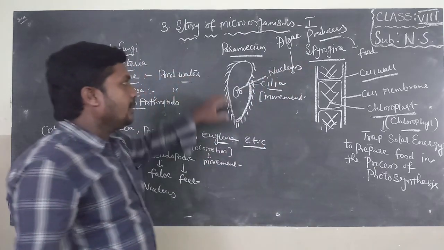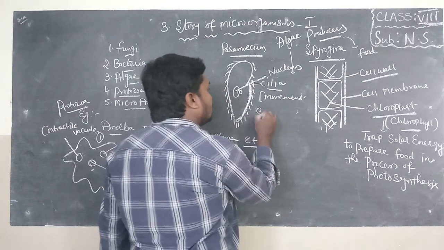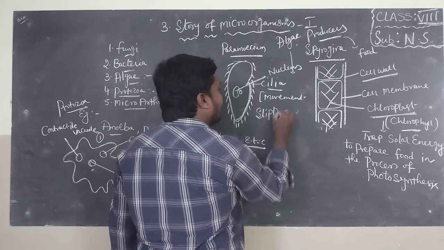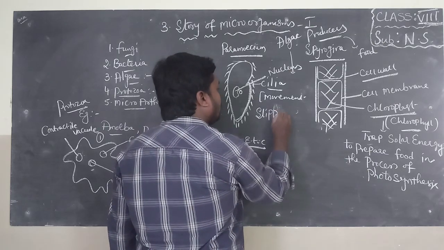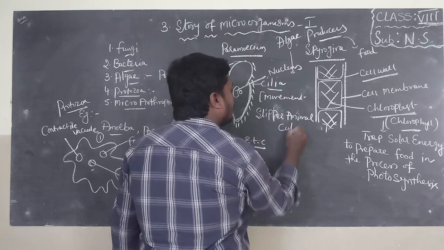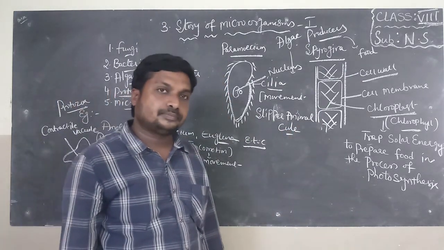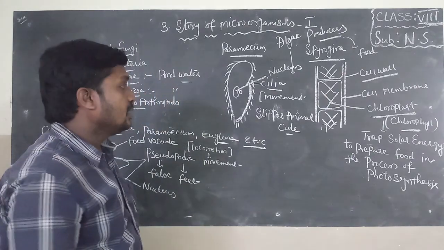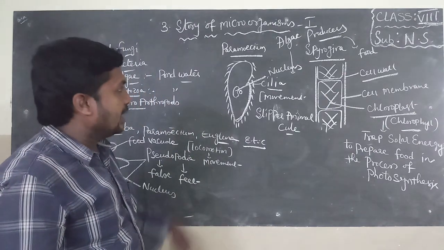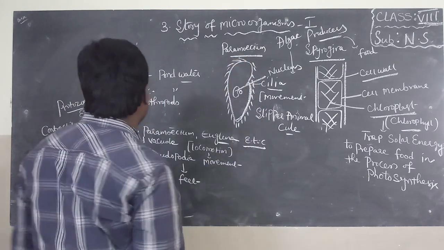Do you know, children, this paramecium looks like a slipper. That's why this is known as slipper animalcule. Why is paramecium called slipper animalcule? Because it looks like a slipper. That's why this is called slipper animalcule.